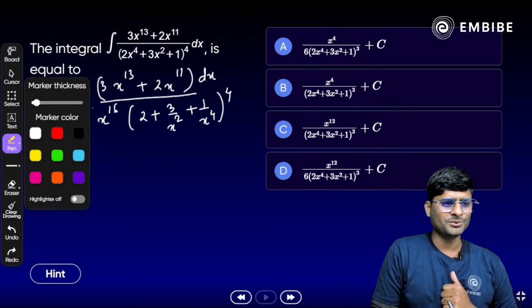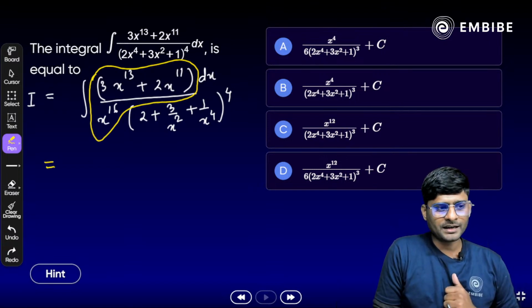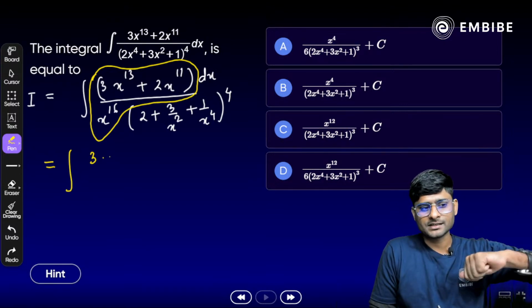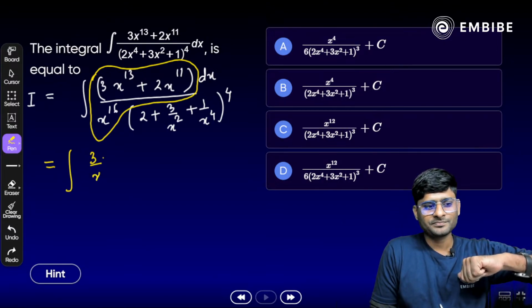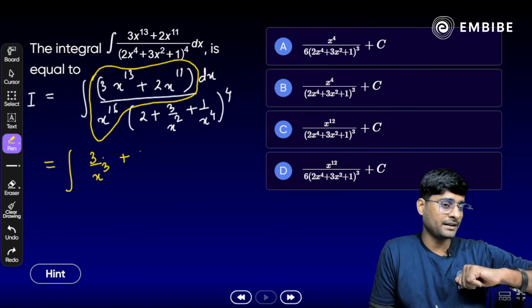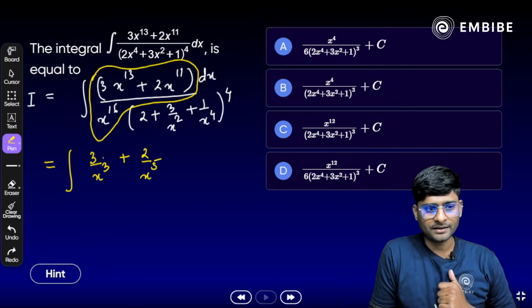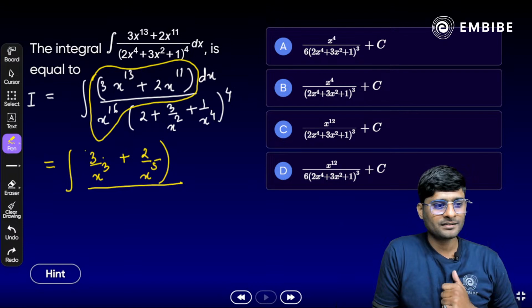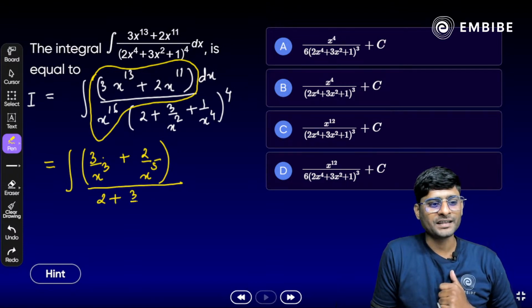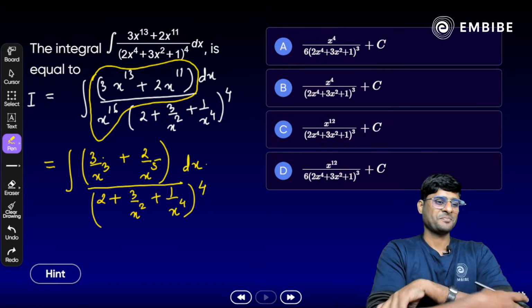Again, focus on a term here. Yes, similar to the last question. Exactly. Focus on this part here. Again, we are going to divide here. So, yes, 3 times x raised to the power 13 divided by x raised to the power 16. What we get here? 3 by x cube plus 2x raised to the power 11 by x raised to the power 16. What we get here? Yes, separately we need to solve it. 2 by x raised to the power 5 and whole divided by 2 plus 3 by x square plus 1 by x raised to the power 4 whole raised to the power 4 dx. Now, easy.